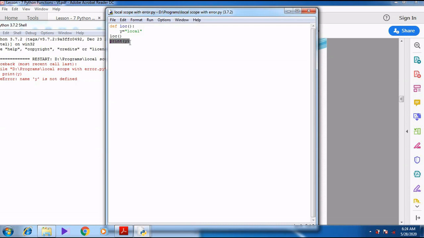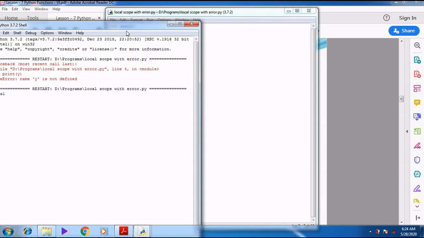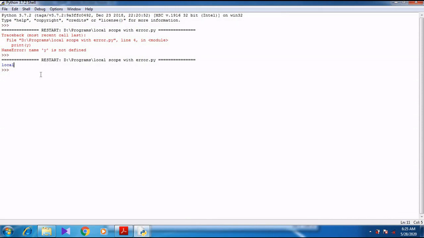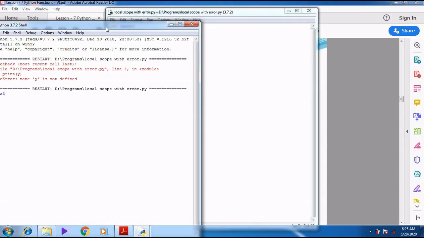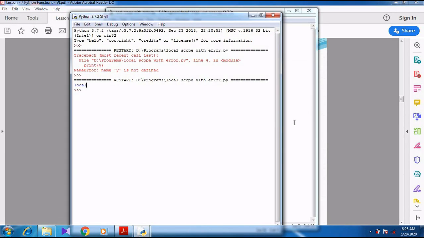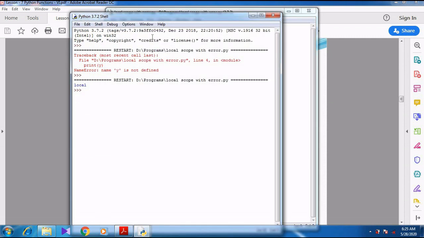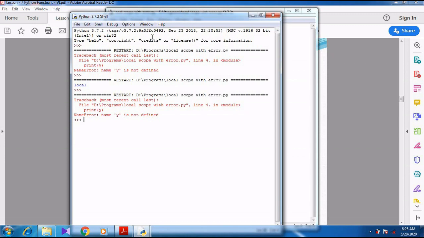See, you are printing y outside the function, so it shows y is not yet defined. But if I go inside the function and print inside the function, if I press F5, see, no error. See here what is printed. It is printed as local. The text, the string, is printed. But when the same printing statement is given outside, you are trying to access outside the function, so it shows an error. Right, I think you have understood this.